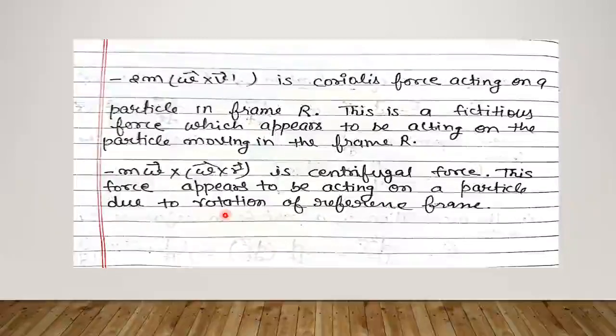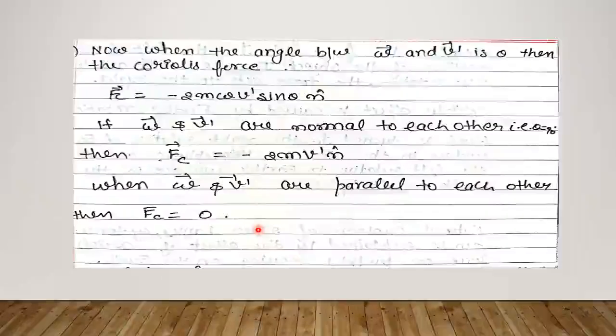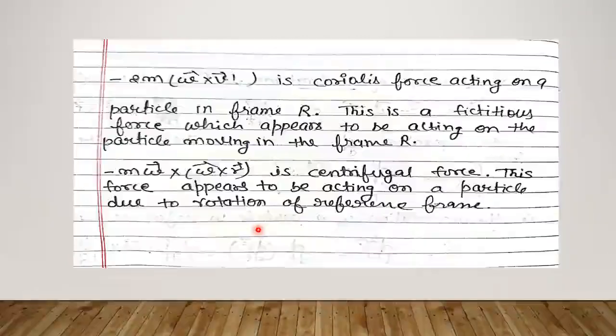In the above equation, we have minus 2m omega cross v dash, which is Coriolis force acting on a particle in frame R. This is a fictitious force which appears to be acting on the particle moving in the frame R. And minus m omega cross r is centrifugal force. This force appears to be acting on a particle due to rotation of reference frame.